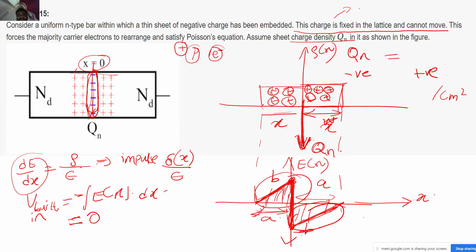And what was this? This is Nd, correct. So this will be equal to Q into Nd, the amplitude over here. Note that this is still in cm to the power -3. I have to multiply it with the X, correct.